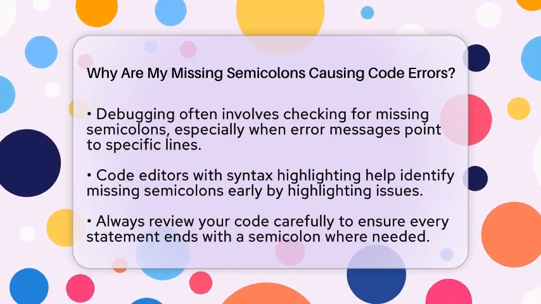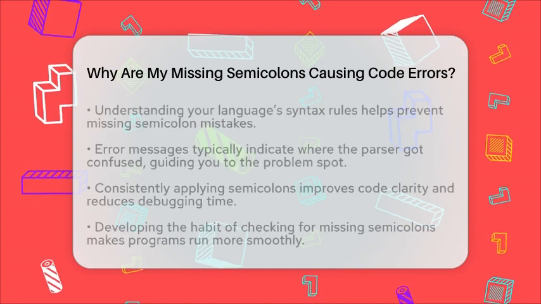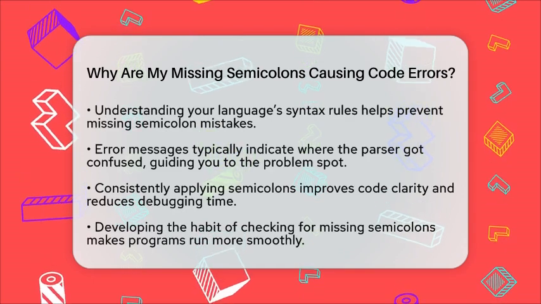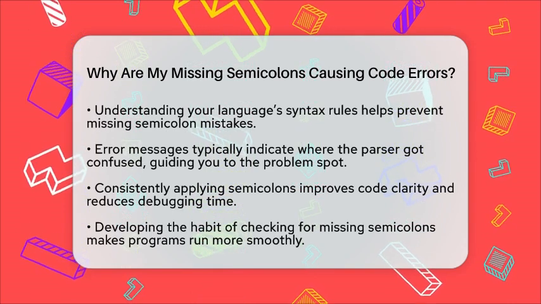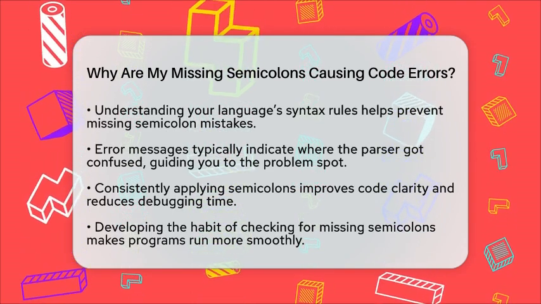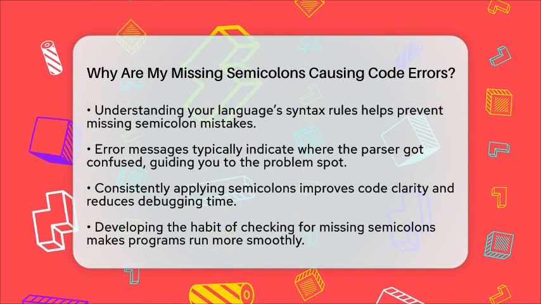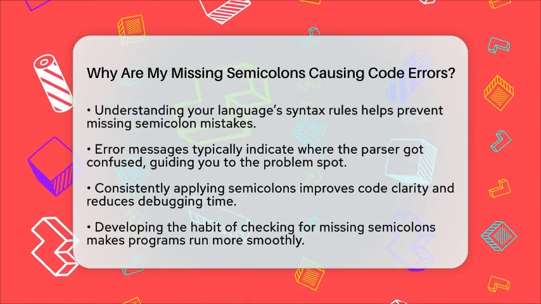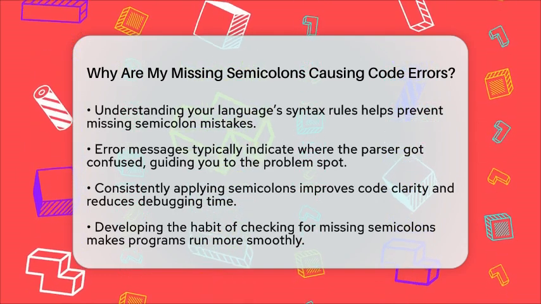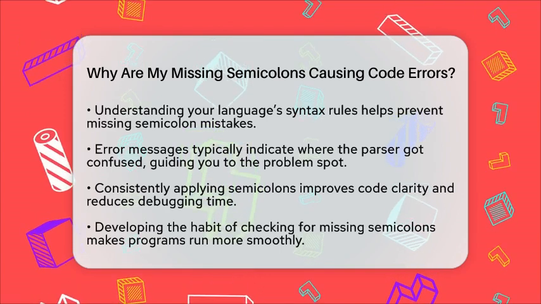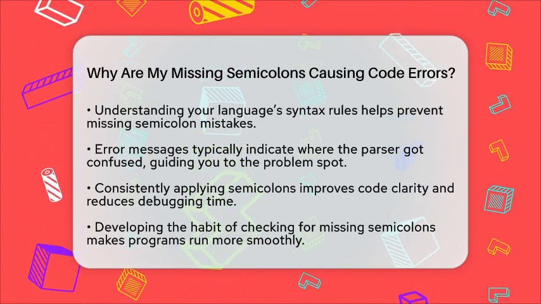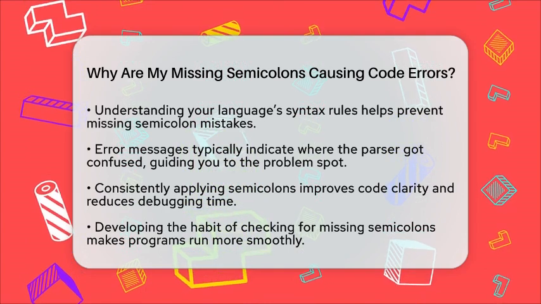To fix these errors, always double-check that every statement ends with a semicolon where it should. Review your code carefully, especially if you're switching between languages with different rules. Remember, understanding your language's syntax rules helps prevent these mistakes. If you're unsure, look at the error messages closely. They usually tell you exactly where the parser got confused.